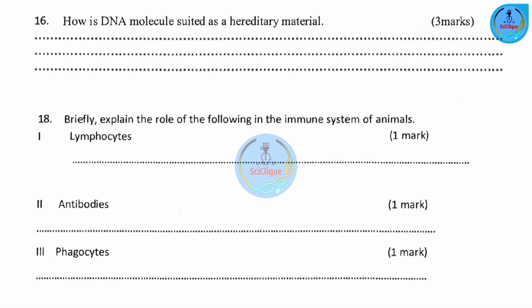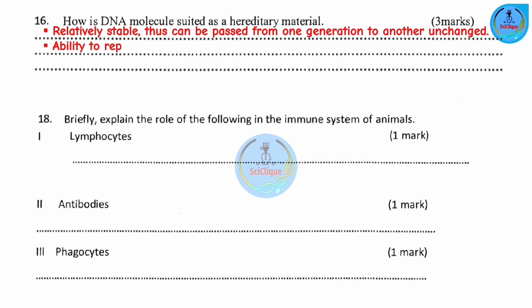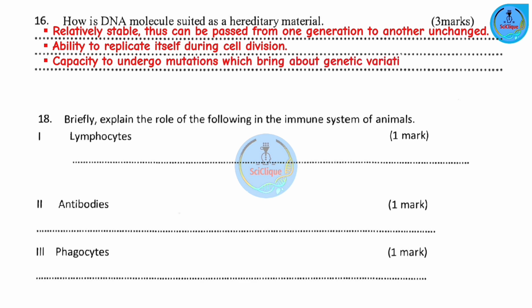Question number 16. How is the DNA molecule suited as a hereditary material? Number 1, it's relatively stable, so it can be passed from one generation to another unchanged. Number 2, it has the ability to replicate itself during cell division. And lastly, it also has the capacity to undergo mutations. These bring about genetic variations.